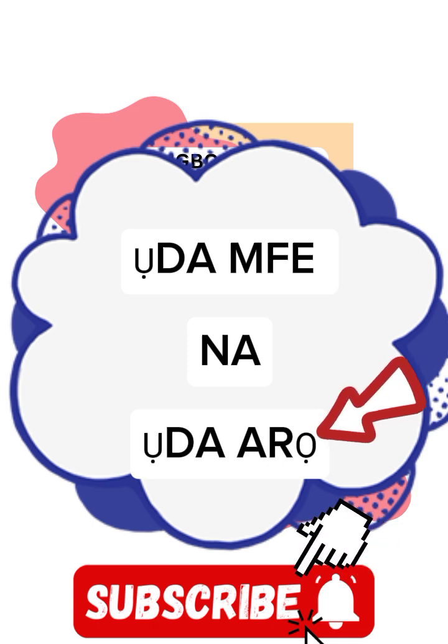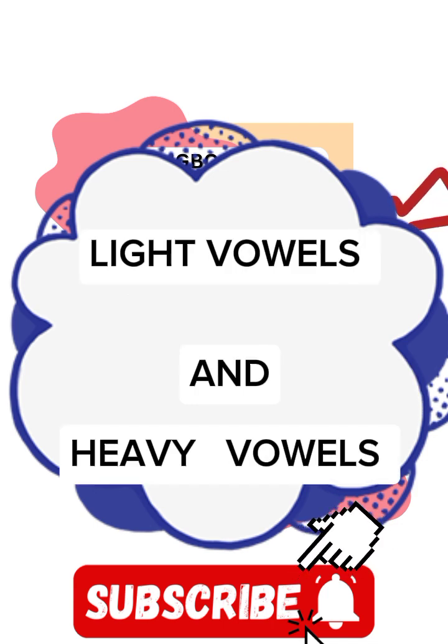As the name is, you can say that they are light vowels and heavy vowels. Something that is heavy is called arọ in Igbo, and something that is light is called mfe in Igbo. So, ụdaarọ and ụdamfe are 2 divisions of ụdaume in Igbo.